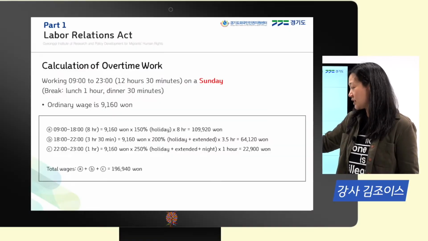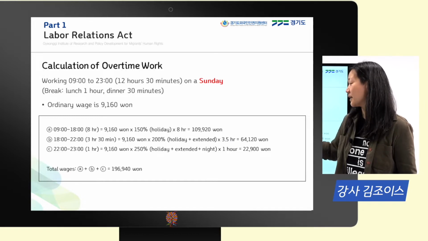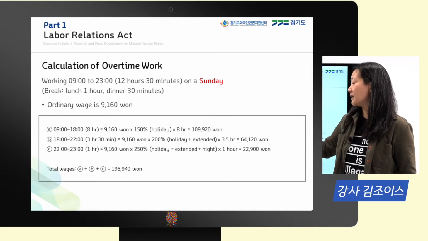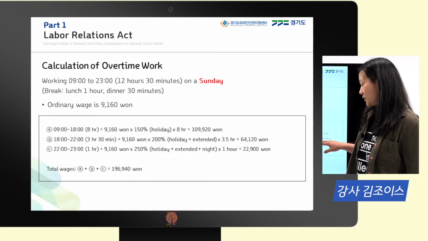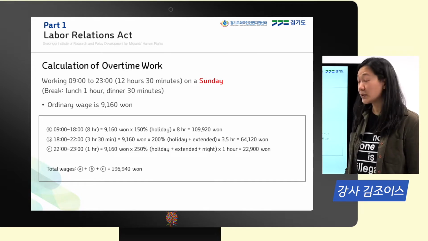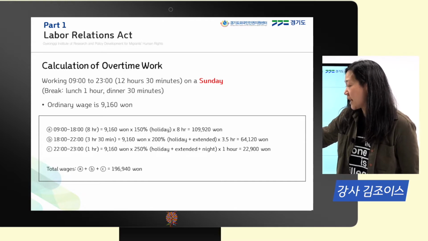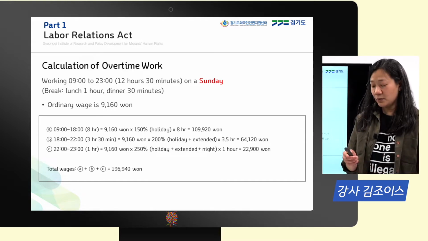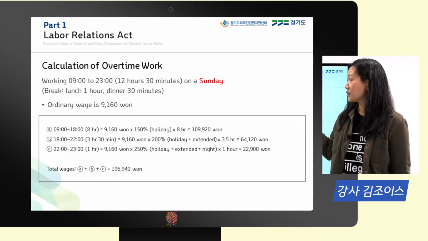So each of these different types of overtime work is considered 50%, so that's why we take 100% as our regular wage, and then 150% multiplied by 250, which calculates to 22,901. Now, if we add ABC, then we have the total amount of 196,941 for this work shift.